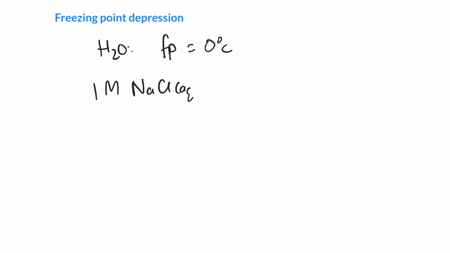So one more example of a colligative property is freezing point depression. So we know, for instance, with water, water freezes normally at 0 degrees C under normal atmospheric pressure. We can actually go ahead and dissolve things in water. So if we've got 1 molar sodium chloride, actually that's a bad one to start with. I shouldn't have picked that, should I? So let's start with something that doesn't break down into ions. So 1 molar glucose. And if we measure its freezing point, it actually freezes at about -2 degrees C.